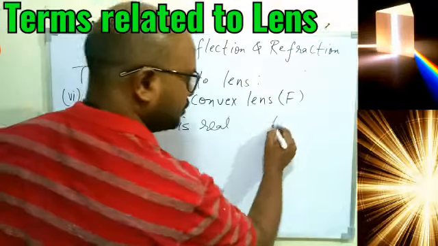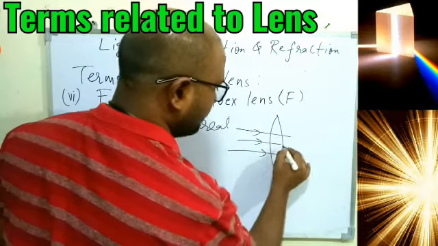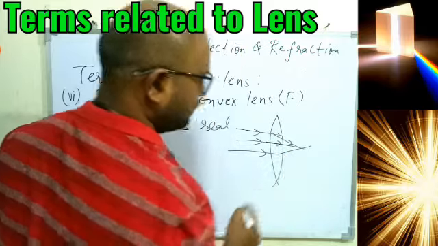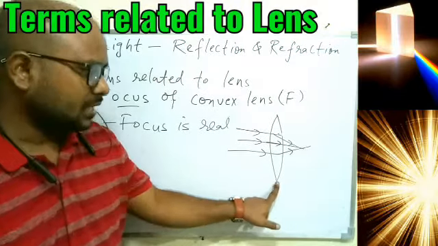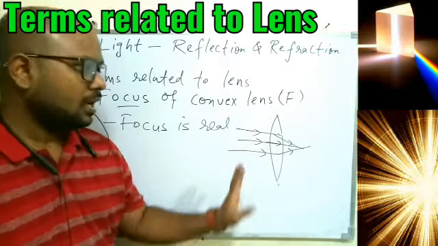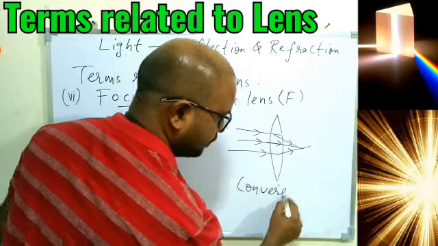Clear? And we understood that the rays of light that come parallel will all converge somewhere. So that is the property of the convex lens, that most of the time it will converge the rays of light passing through it, and that's why it is also called a converging lens, the other name of the convex lens.